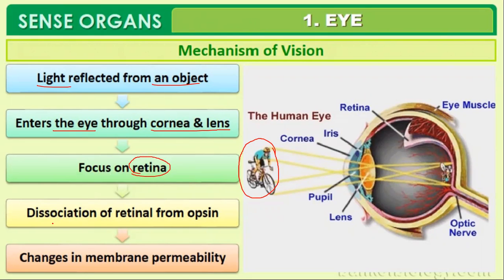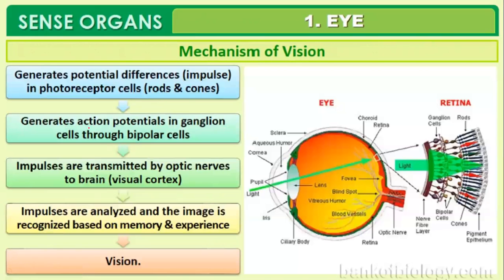What happens in the retina? Dissociation of the photopigments, retinal from opsin, takes place. The dissociation means breaking down of the retinal pigment from opsin, which is a protein. And you will see that there is a change in the membrane permeability. Cornea is one of the membranes over there, which allows the light to enter inside our eyes. So changes in the membrane permeability take place.